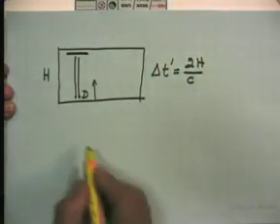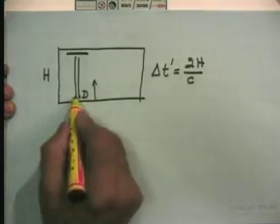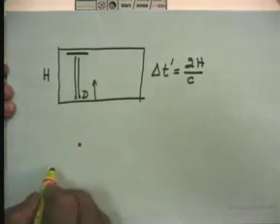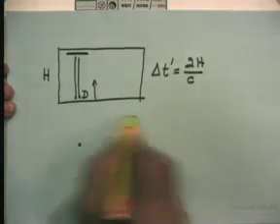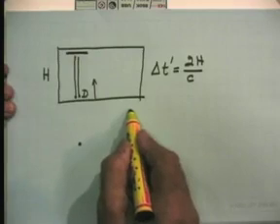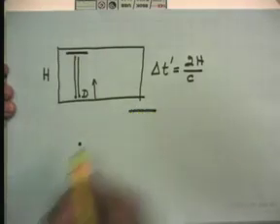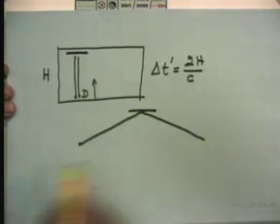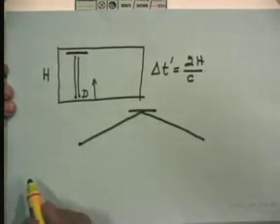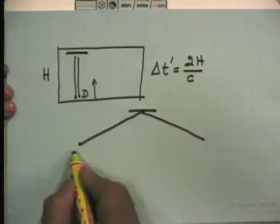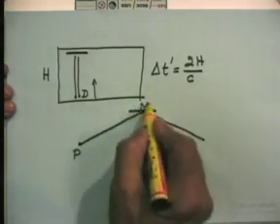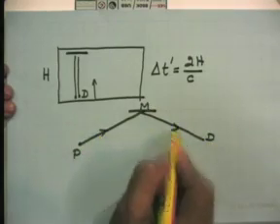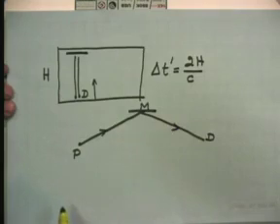On the other hand, when the instant this light pulse is emitted, the source is here. By the time it reaches the mirror, with respect to the person on the platform, it has come here. So, the light path takes a triangular path. So, let us suppose this is P, this is M, this is D. So, the light ray travels a path P, M, D with respect to the person on the platform.